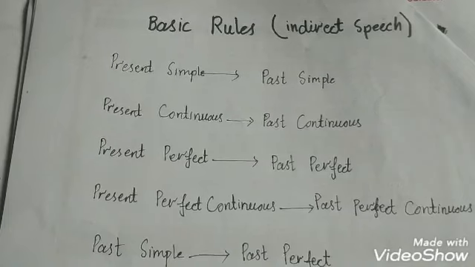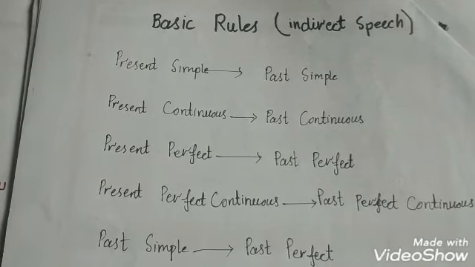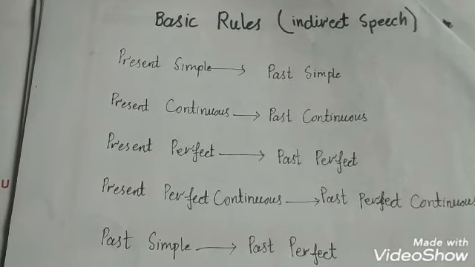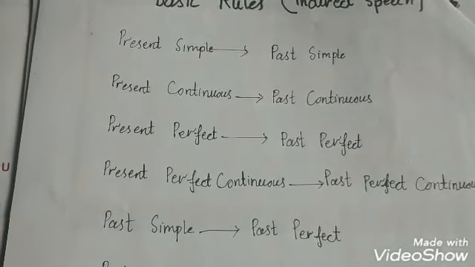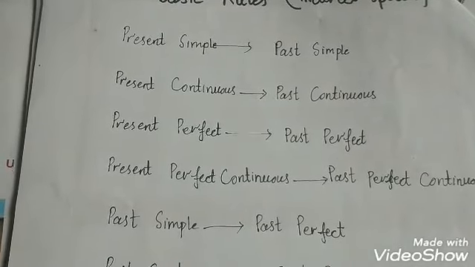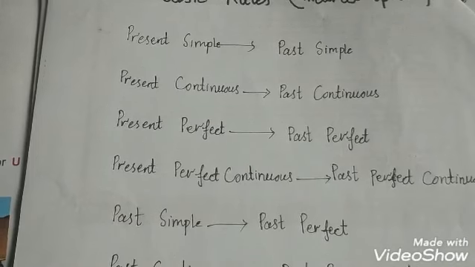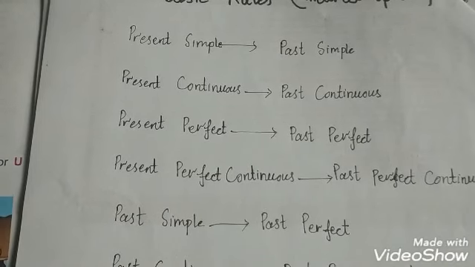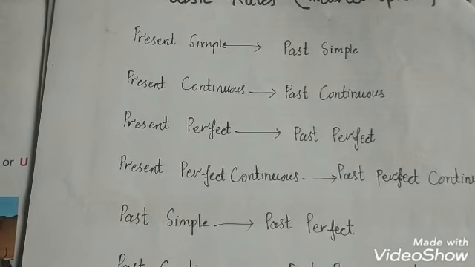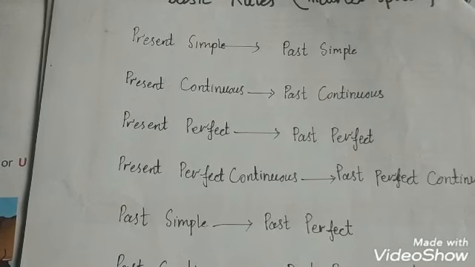I'm your English teacher with the lecture of English grammar, and today we are going to read the basic rules for indirect speech. Let's see. Present simple will be changed into past simple, present continuous tense will be changed into past continuous tense, and present perfect tense will be changed into past perfect tense.